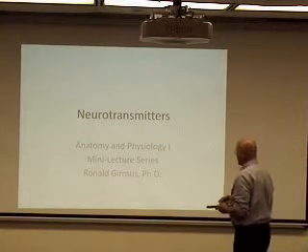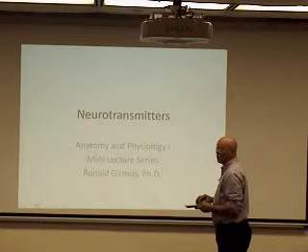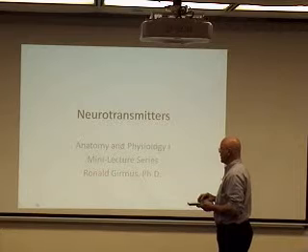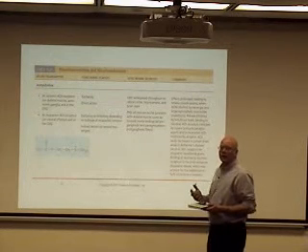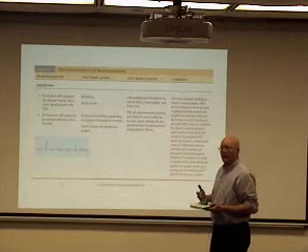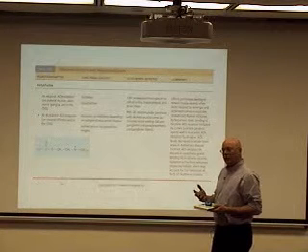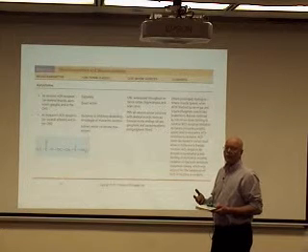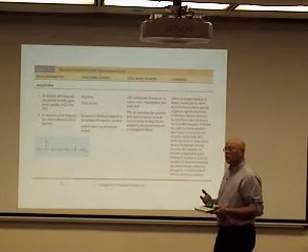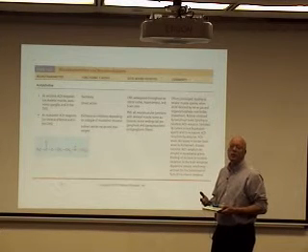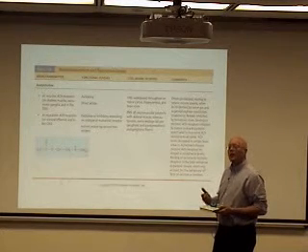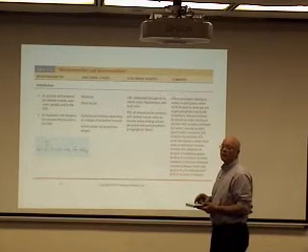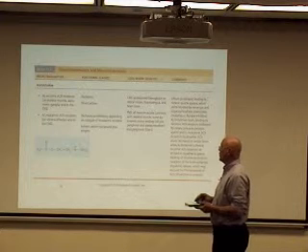Hello students. In this lecture I'm going to talk a little bit about the different types of neurotransmitters that are found throughout the nervous system. Again, remember the neurotransmitters, they're the chemical messengers that are involved in transmitting information from the presynaptic neuron to the postsynaptic neuron. So they're found at the synapse. And all neurotransmitters have a neurotransmitter receptor. The neurotransmitter binding to a neurotransmitter receptor creates graded potentials, EPSPs and IPSPs, that ultimately cause an action potential and cause the neuron to fire.